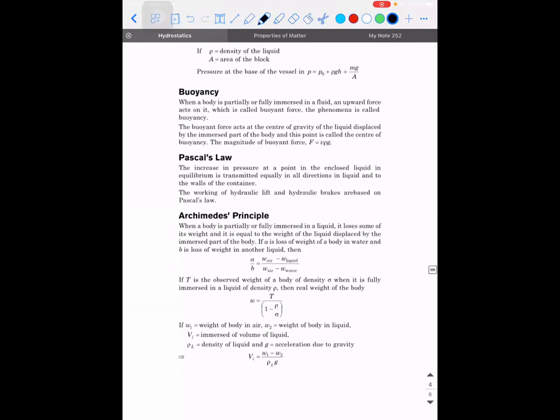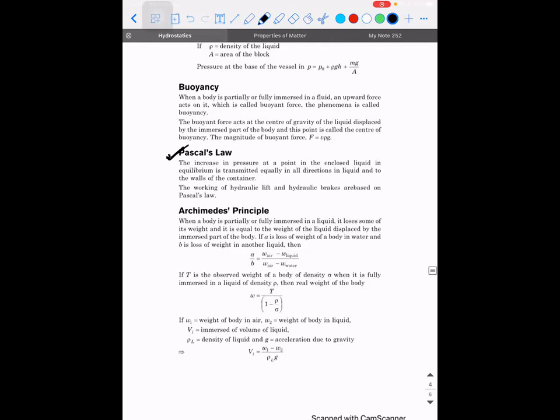Then in hydrostatics itself, the other law that comes into picture is Pascal's law. So what does Pascal's law state, guys? You people know this already. Generally, where is this Pascal's law applicable? When you apply pressure at one end of a liquid, if you ignore the effect of gravity, the pressure will get equally transmitted to every other part of the liquid. We know this, right? So the increase in pressure at a point, here it is stated in a different way. That is the only difference.